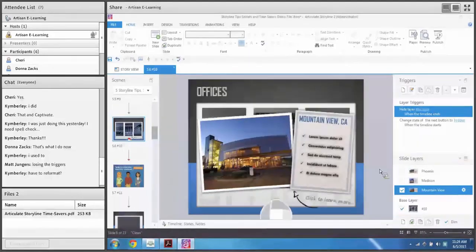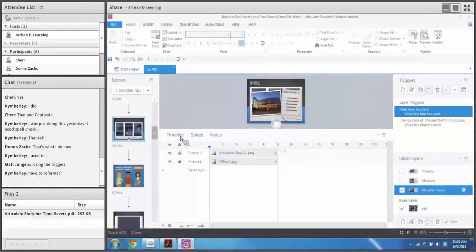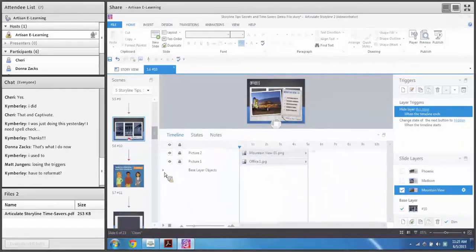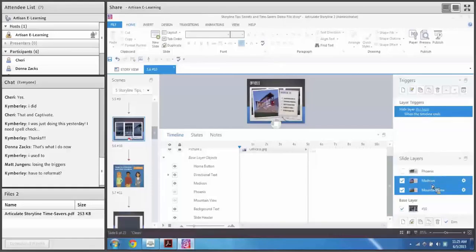So one of the things you can do in Storyline when you are on a slide layer and you want to hide individual objects on your base layer is come down to your timeline here, go to the timeline on a slide layer, and you get this option for base layer objects. If you click to expand that, you can actually see all of the objects that are on your base layer and hide them individually when you're on a slide layer. So we don't want the directional text, I can hide that. I can also hide the 3 buttons on the screen. Now the thing about this is it's on a slide layer per slide layer basis. So you have to go and do that on all of your individual slide layers if you want to hide those individual objects that are on your base layer.